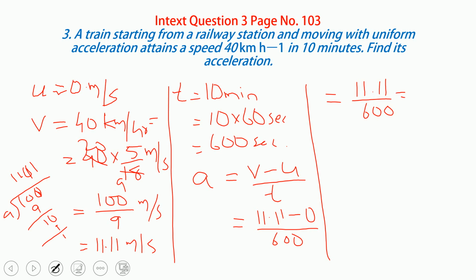In order to remove the decimal point, we multiply, so 1111 upon 600 and 2 more zeros.